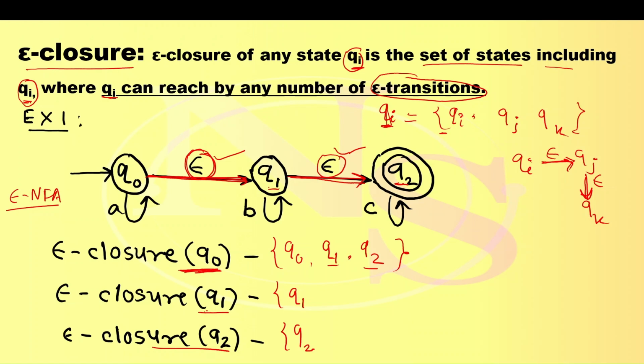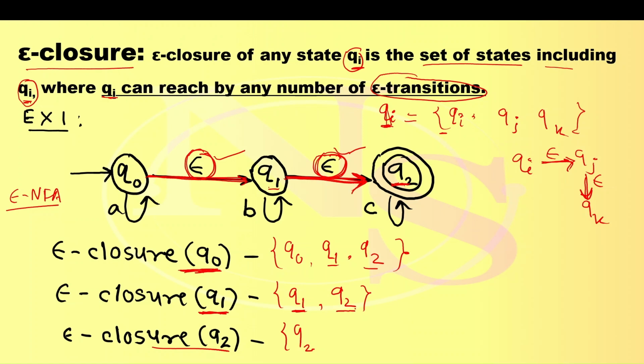Similarly, epsilon closure of Q1 is a set of states including itself, so I have added here Q1. Then wherever Q1 can reach: Q1 has one epsilon transition, it can reach Q2, so add Q2 also. Hence epsilon closure of Q1 is itself plus where Q1 can reach using epsilon transition.